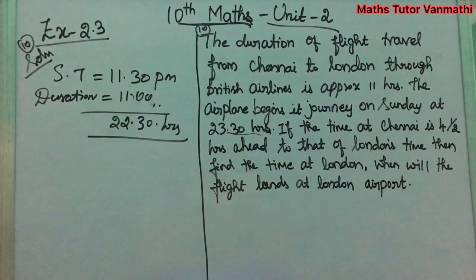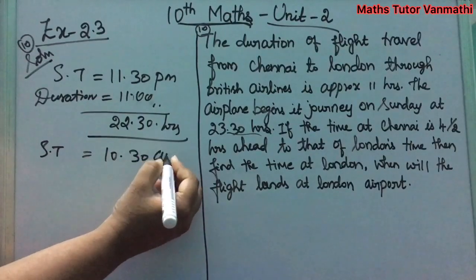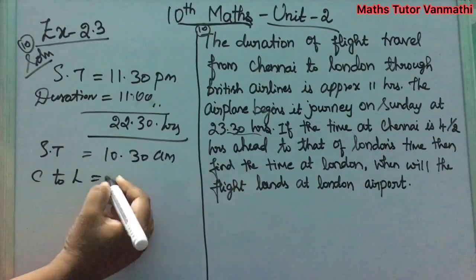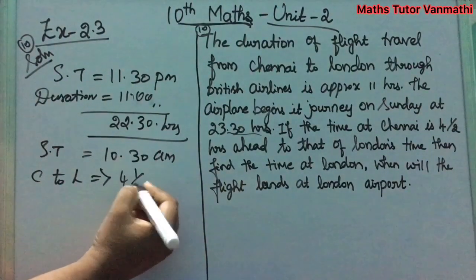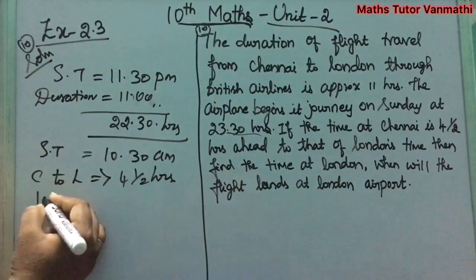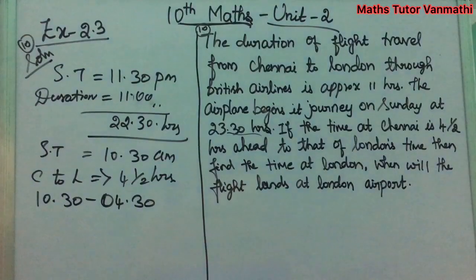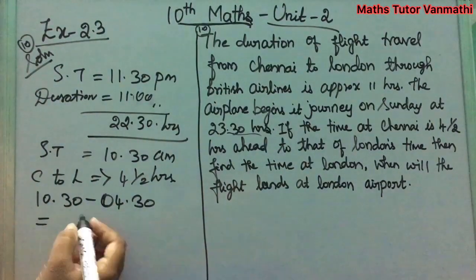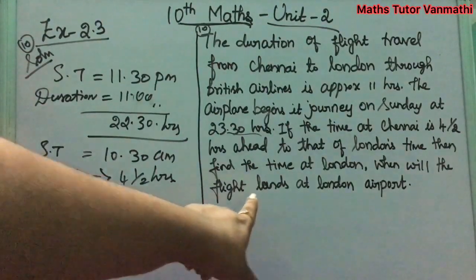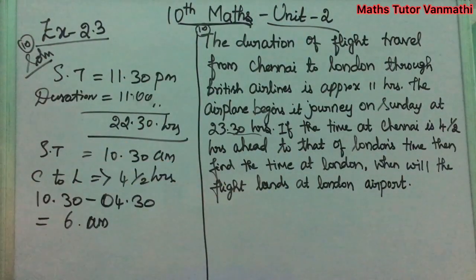For this, what is the standard time? The standard time is 10:30 a.m. Now from Chennai to London the time differs by 4.5 hours. So now, subtracting this, you will get your final answer. 10:30 minus 4.5 hours, that is 4 hours 30 minutes, gives 6 a.m. Now, at what time will the flight land? At 6 a.m. the flight lands at London airport on Monday.